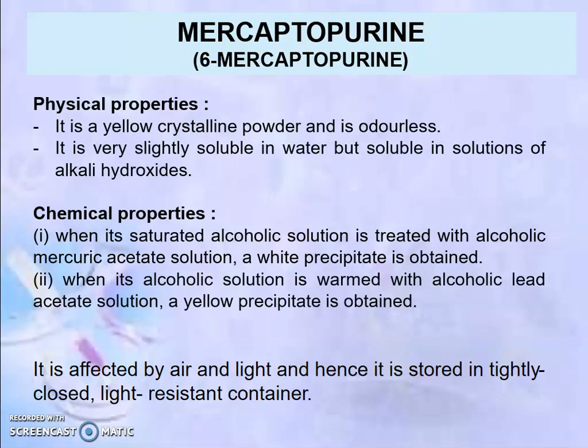When its alcoholic solution is warmed with alcoholic lead acetate solution, a yellow precipitate is obtained, and these two properties are used for its identification. Stability and storage condition: it is affected by air and light, hence it is stored in a tightly closed light resistant container.